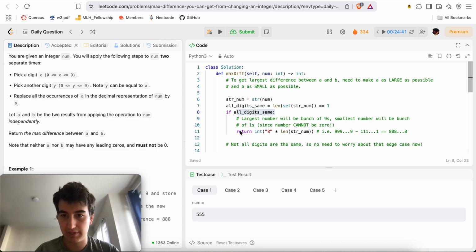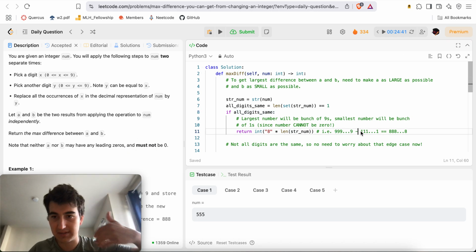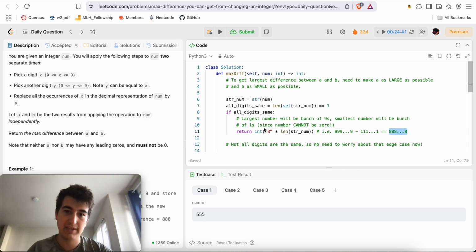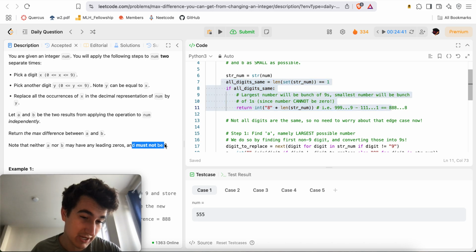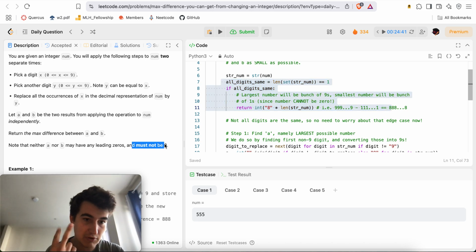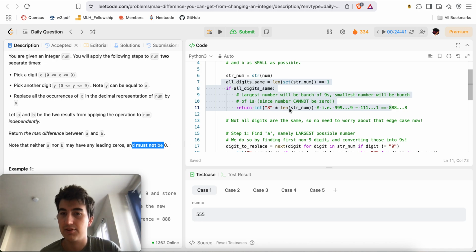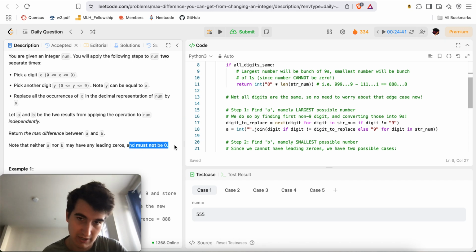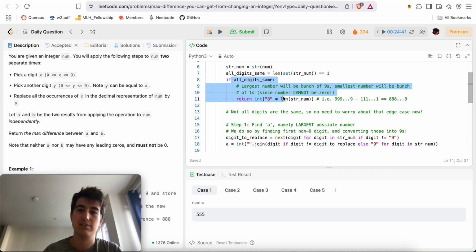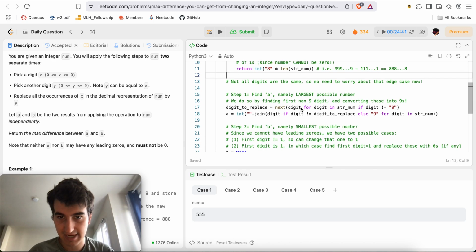And so in that case, I know that if I subtract a bunch of 9s minus a bunch of 1s that are the same length, it'll just be a bunch of 8s, right? So just return int of 8 times length of string num and convert that into an int, right? So just a bunch of 8s depending on the length of the number. And I just get rid of this edge case so that I never have to worry about making a number 0, right? Because now there are at least 2 different unique digits inside of the string representation of num, so I know if I change one to another, I won't actually make the number 0. So I just wanted to get rid of this annoyance very, very early on in the problem, so that's why I have this little base case over here for if all the digits are the same.